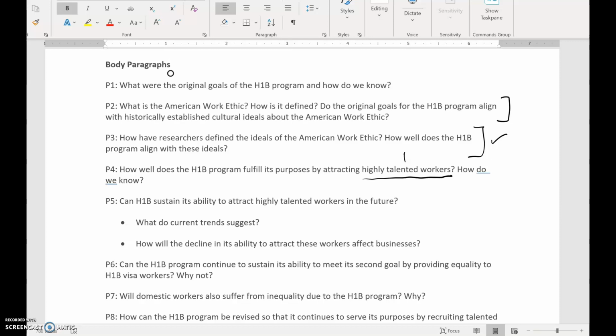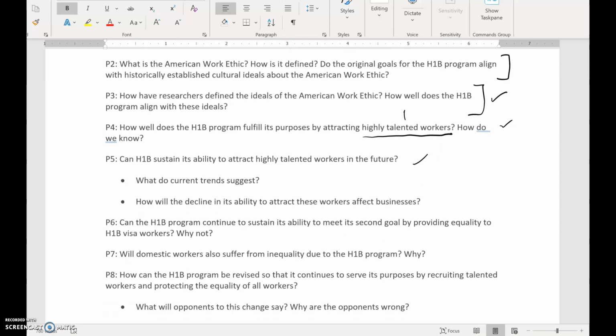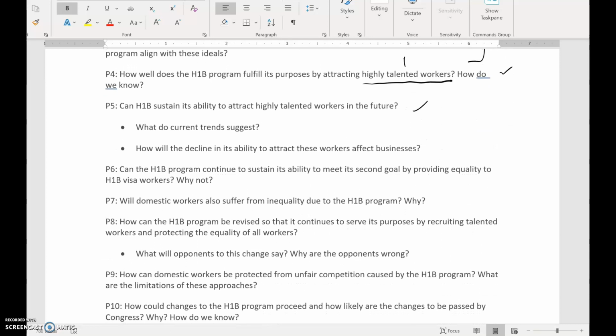Paragraph 5 was, can the H-1B program sustain its ability to attract highly talented workers in the future? So apparently it was pretty good in the past, but what it looks like is that it's not going to be doing so well. It's already starting to flounder. So what do the current trends suggest? That's in this paragraph. How will the decline in its ability to attract these workers affect businesses? That's also in that paragraph.